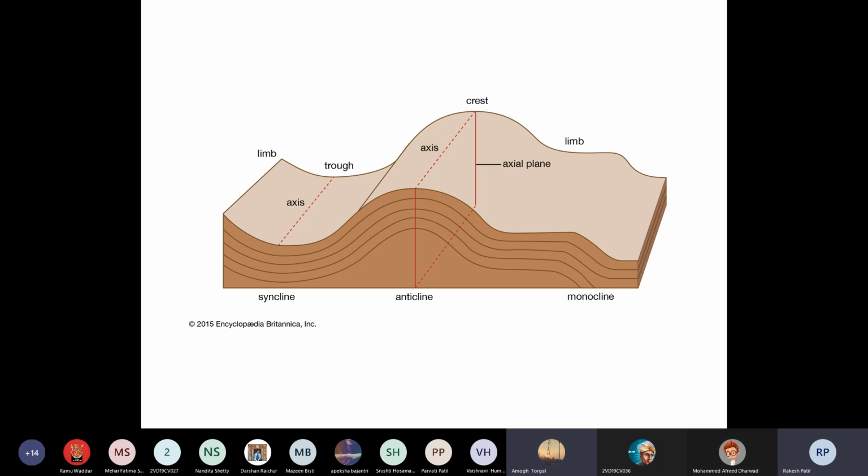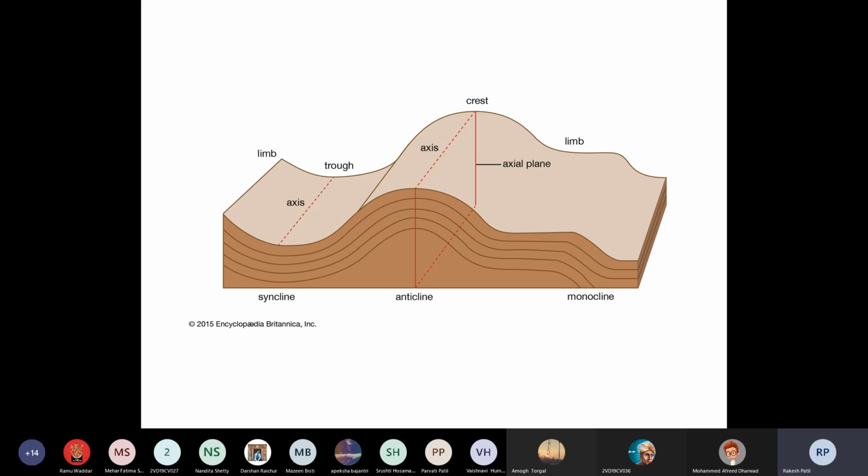Yes, sir. Anticline means upfolded, syncline means downfolded. You can take one book and put stress from both sides. If the fold is going upwards, it is called an anticline. If the folds are going downwards, it is called a syncline.